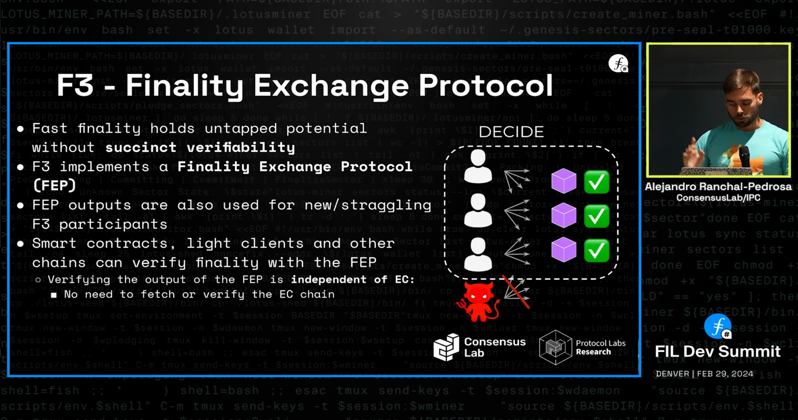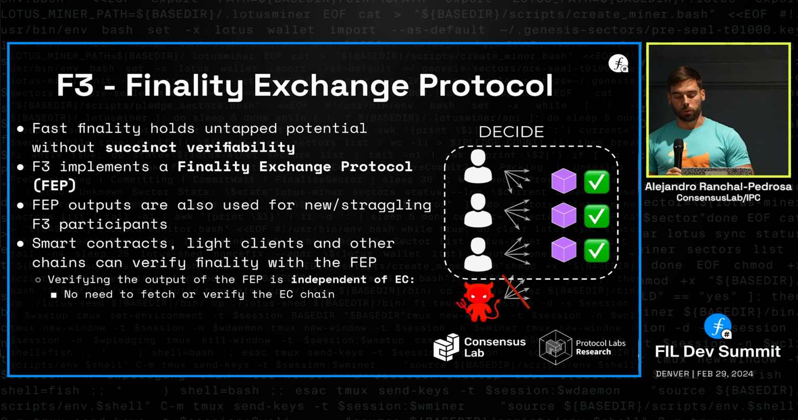But anyways, on top of that, as I mentioned, we want to provide finality certificates. The goal of that is to succinct verifiable certificates. The goal of that is for smart contracts to be able to assert the finality of some particular blocks, for light clients to be able to also assert the finality of a particular transaction or block without having to run a full node or sync with the chain, or even other chains or layer 2s. And we do that with what we call the finality exchange protocol.